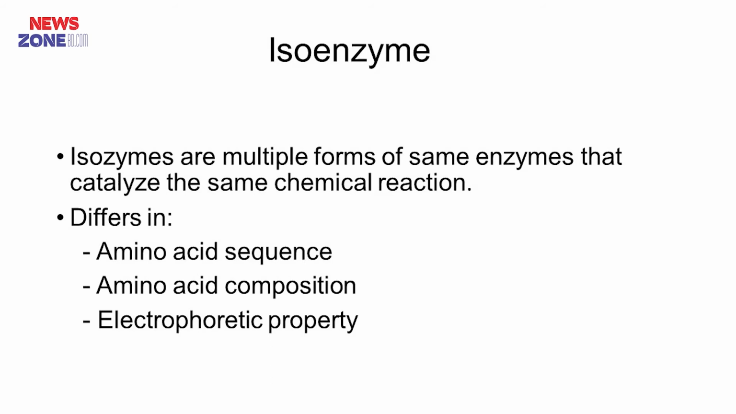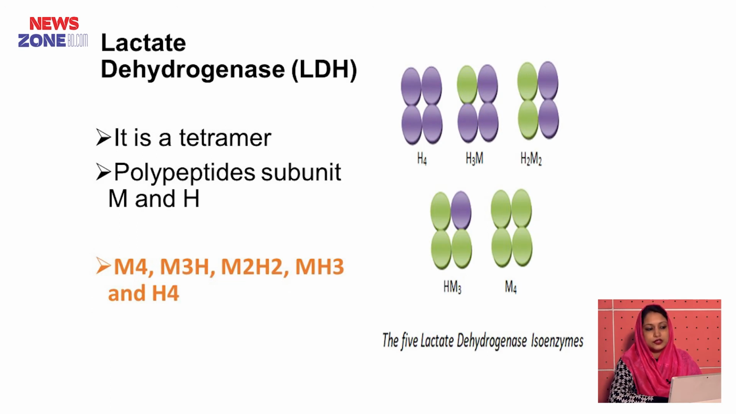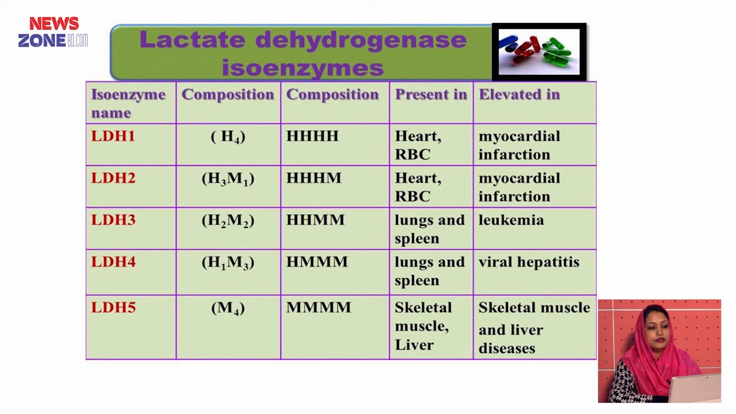Now isoenzyme. What is isoenzyme? Isoenzymes are multiple forms of the same enzyme that catalyze the same chemical reaction, but they differ in amino acid sequence, amino acid composition and electrophoretic properties. There are some examples of isoenzyme. One important isoenzyme is lactate dehydrogenase, that is LDH. It is a tetramer of polypeptides. It has two polypeptide subunits, M and H. So there are 5 isoenzymes of lactate dehydrogenase: LDH1, LDH2, LDH3, LDH4 and LDH5.